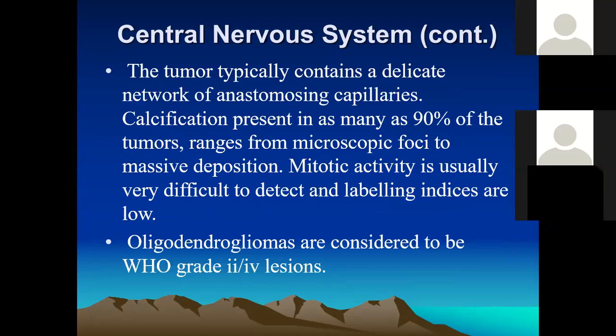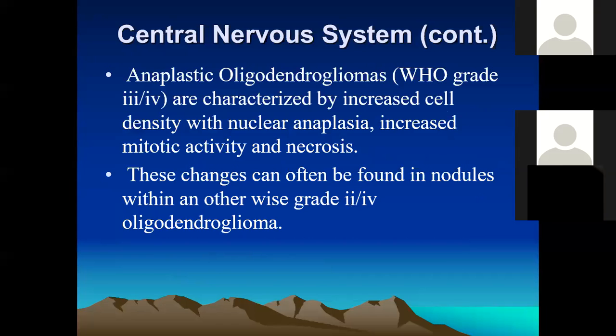In the WHO classification, oligodendrogliomas are considered to be either well differentiated or anaplastic.